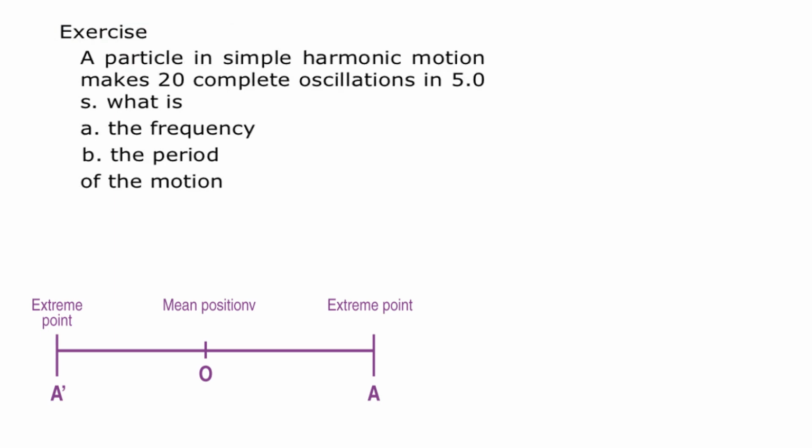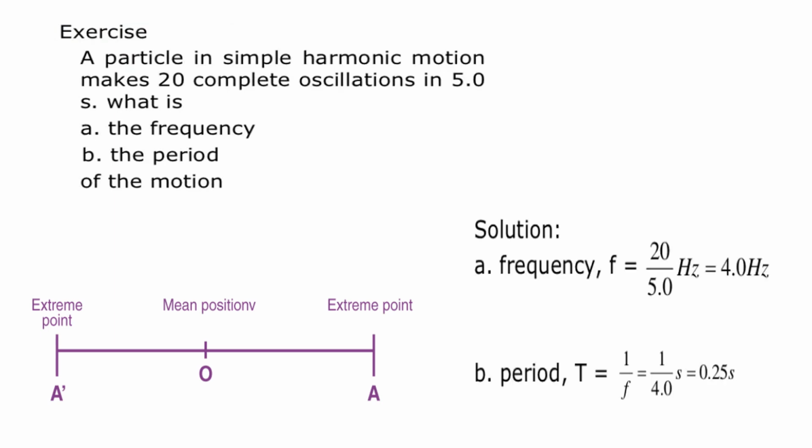So just let us look into a problem that relates the frequency and period of the motion. A particle in simple harmonic motion makes 20 complete oscillations in 5 seconds. What is its period and its frequency? As we have seen, the frequency f is the number of oscillations divided by the time, which is 20 by 5, and it is 4 Hertz. The period T is 1 by frequency, which is 1 by 4, and gives us an answer of 0.25 seconds.